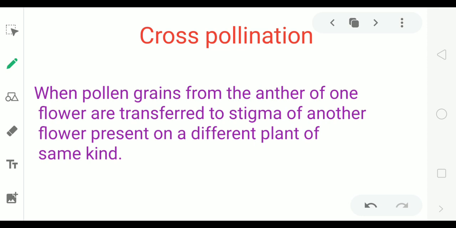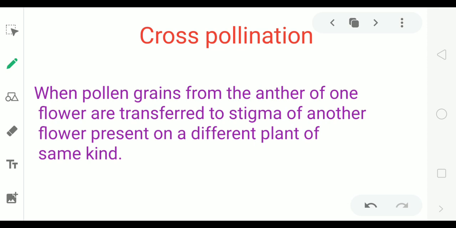This other plant may be far away. So pollen grains are carried to other plant by wind or by insects. For example, when wind blows, it carries pollen grains from one plant to other plant.